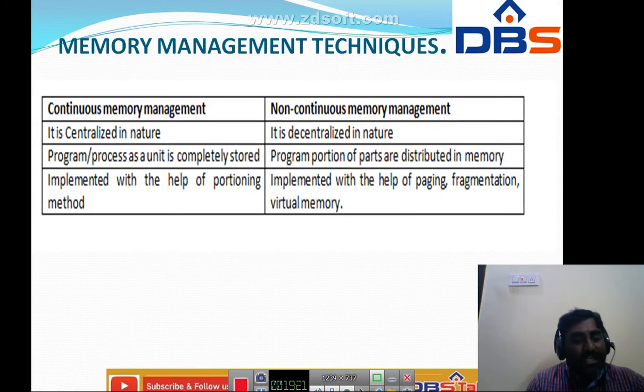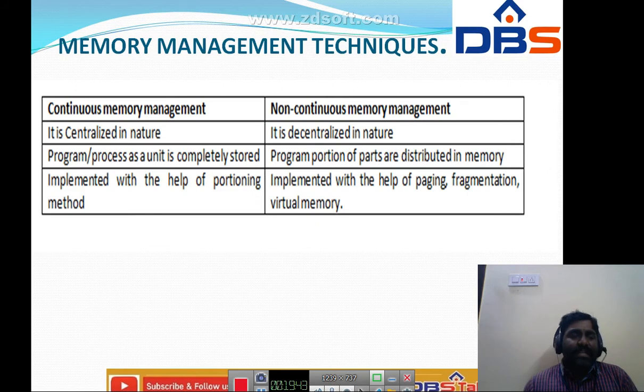So next, what are the various memory management techniques? There are majorly two memory management techniques. The first one is continuous memory management and the second one is non-continuous memory management. Continuous memory management is centralized in nature, whereas non-continuous is decentralized.